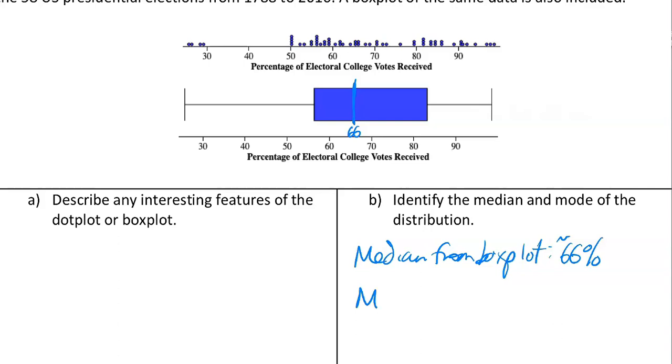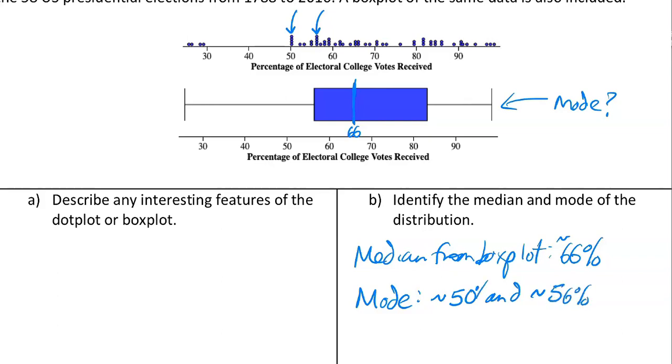The mode, we can't tell the mode from the box plot. There's no way to tell what's the most frequent value just looking at the box plot, but we can tell from the dot plot. It looks like this value occurred 4 times, and then this value occurred 4 times, and that would be the most common. So roughly 50, we'll call it, and roughly 56 maybe of the vote.